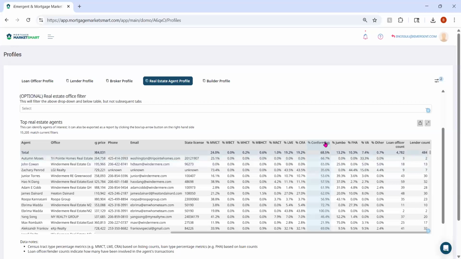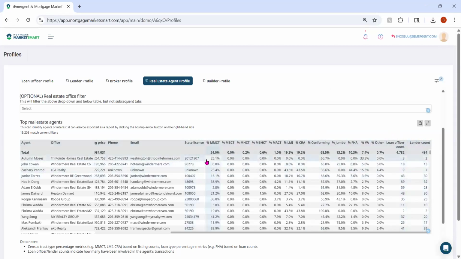You can also see the percent of their listings that result in government or conventional loans. You can also see how many loan officers they've worked with and how many lenders they've worked with.